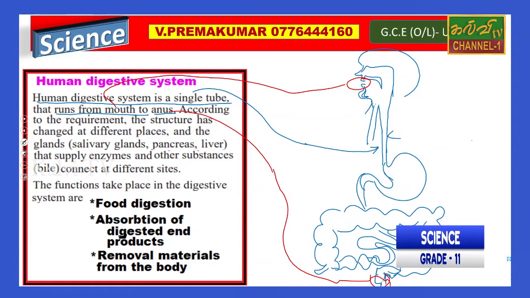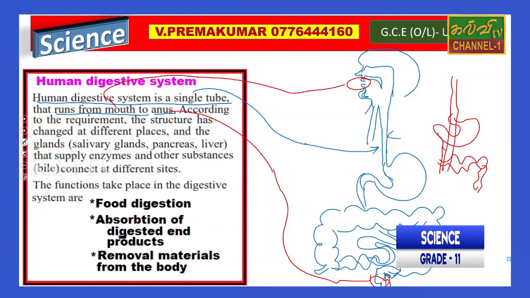According to the requirement, that structure has changed in different places. We expected a plain tube, but according to the function they have changed. The tube changes, something is here like a stomach, and after this the tube changes into intestine, right?